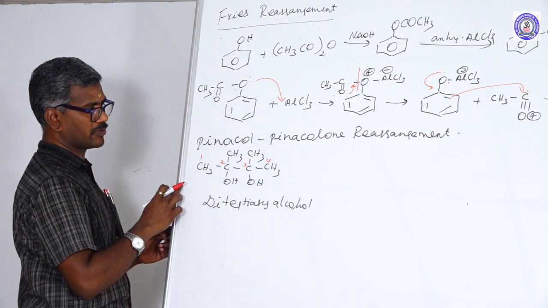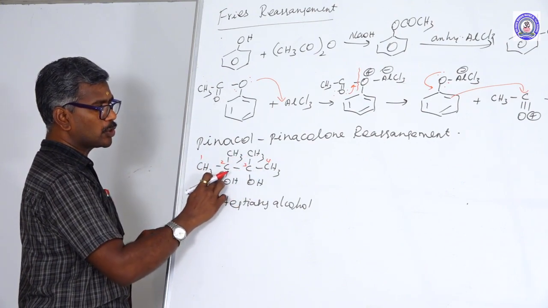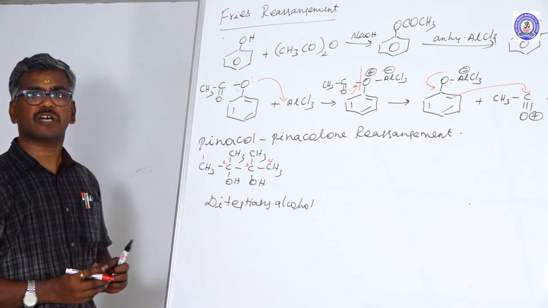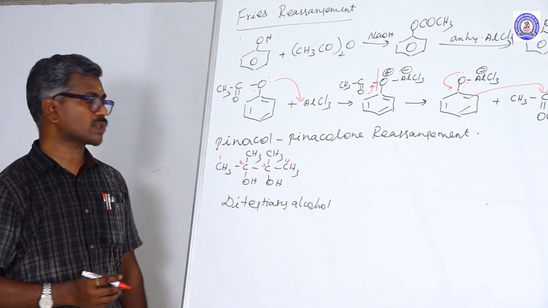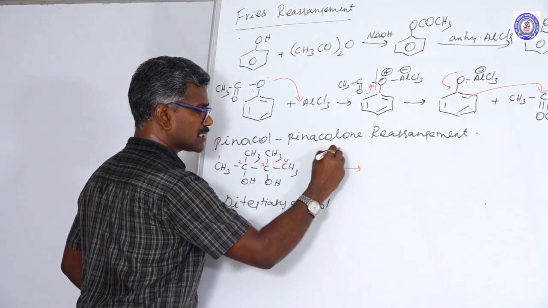The parent hydrocarbon is butane, 2,3-dimethylbutane-2,3-diol. This can be obtained from 2 moles of acetone reacting with magnesium in the presence of benzene acting as a solvent. This compound is further treated with H plus.